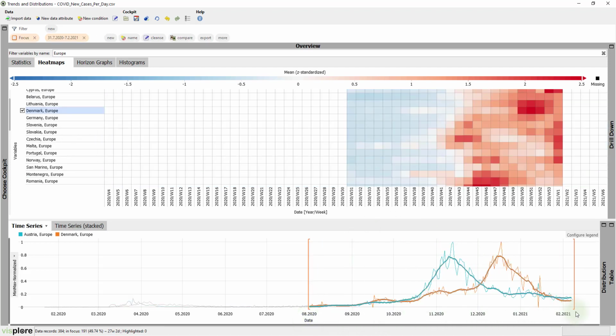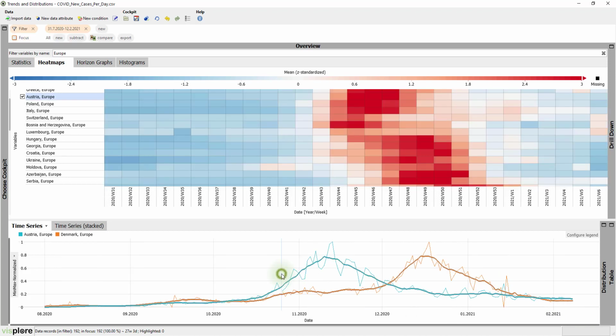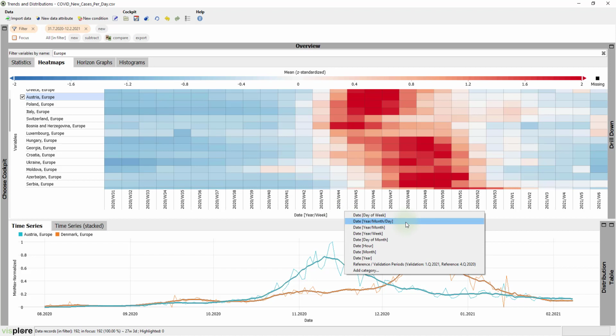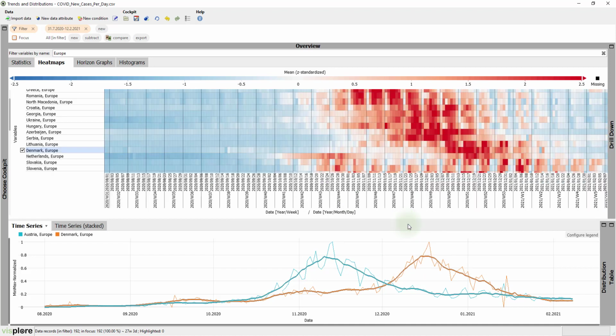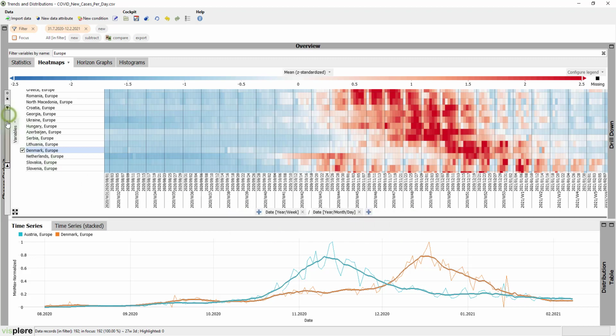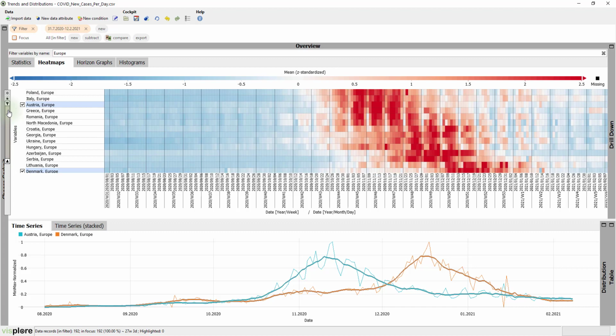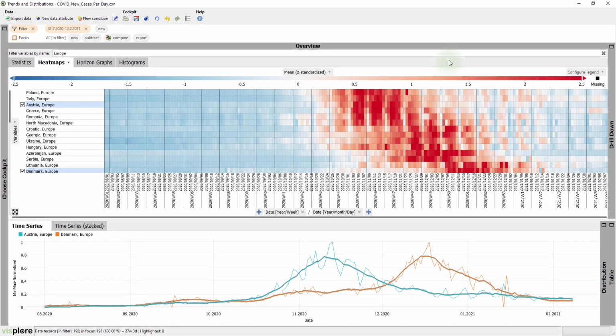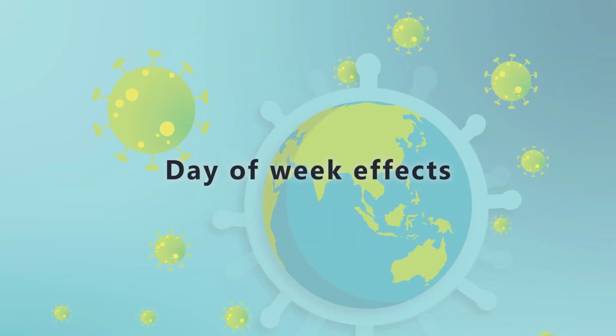Let's focus on the time from August till now. For this shorter period, we can even look at single days in the heat map. Wow, that's a big picture. We see how the waves gradually developed across countries. However, this visualization also shows that actually most countries have strong weekly patterns, like a drop in the beginning of each week, or in the end of the week. These cycles may be caused by different procedures for reporting the case numbers.